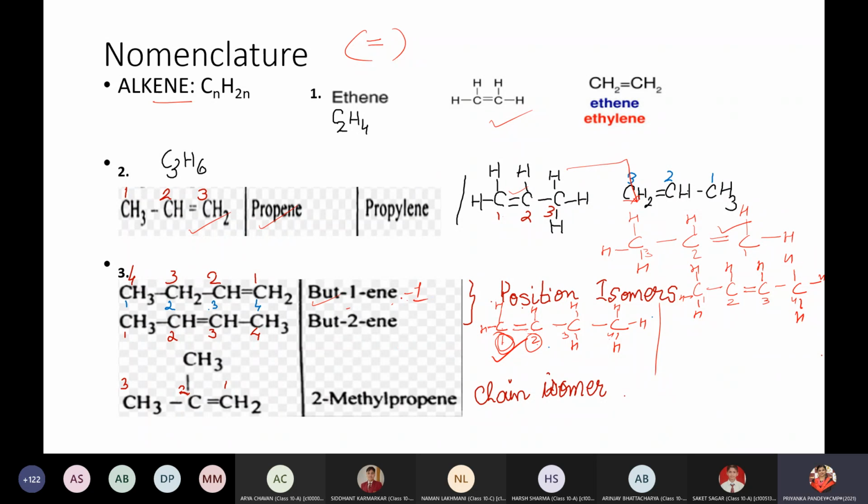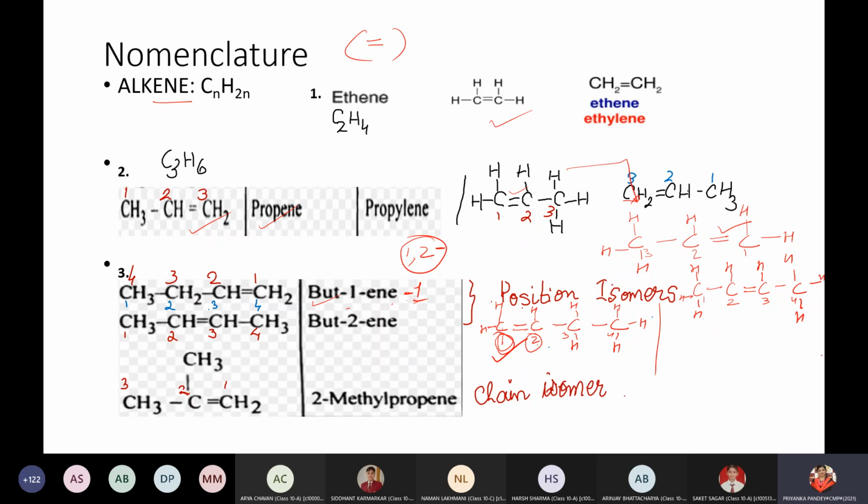Whenever we have any name and number, there should be a small dash to differentiate always. And when there are two numbers, they are separated with the help of a comma. After the number, whenever we have to start the name, we have to put a small dash. That is the important feature when we write the names of any structures in IUPAC naming.